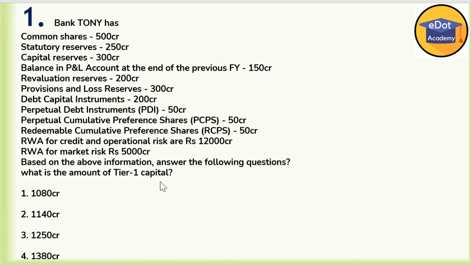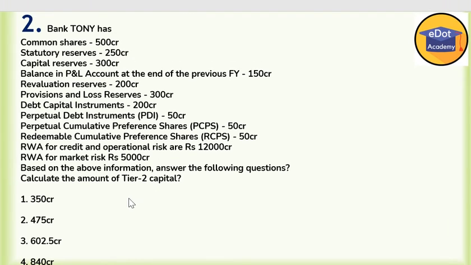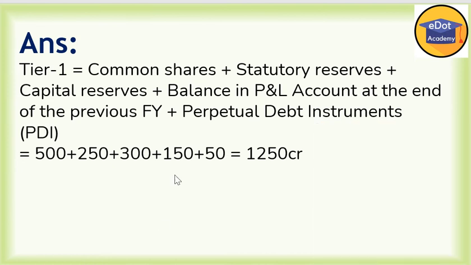Before you solve this, we have to see what are tier 1 capital and what are tier 2 capital. So tier 1 capital consists of common shares, statutory reserve, capital reserve, balance in profit and loss account at the end of previous financial year, and perpetual debt instruments. So 1, 2, 3, 4, 5. So 5 values we have to add here: common shares, statutory reserve, capital reserve, and balance in profit and loss account. And at the end, we have to add perpetual debt instrument.